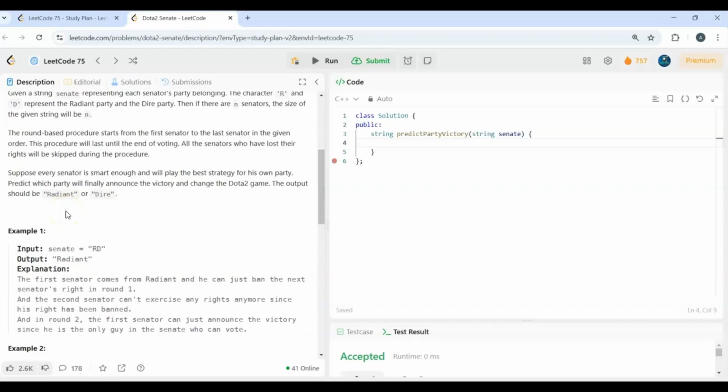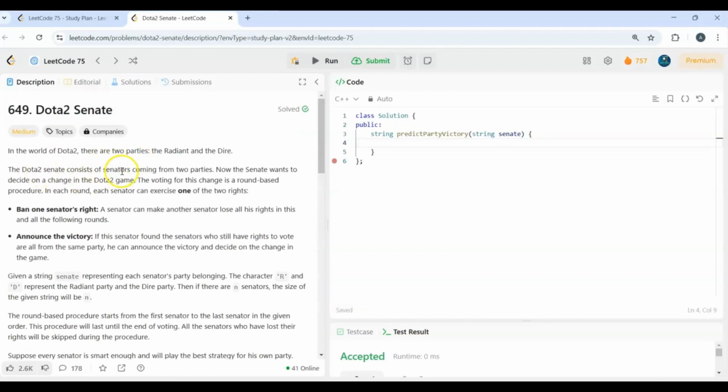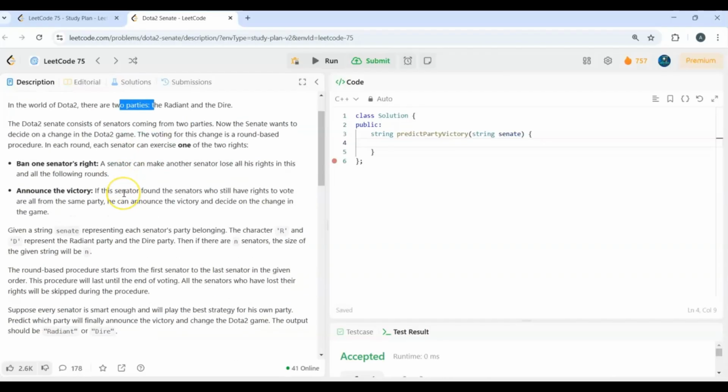So this was our problem statement. Let's quickly understand this problem statement. In the world of Dota 2, there are two parties, that is Radiant R and Dire D. The Senate consists of senators from both parties, R and D, who vote in rounds. So it's a round-based procedure. Each senator can either ban one opponent senator's rights, making them unable to vote, or announce victory if only their party remains. These are the two rights each senator can exercise in each round.